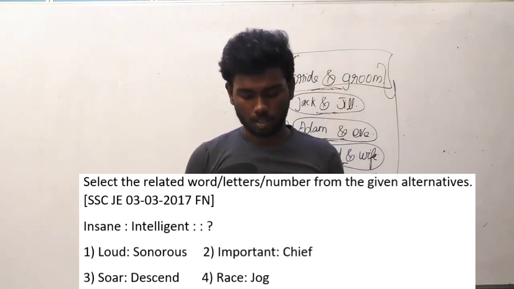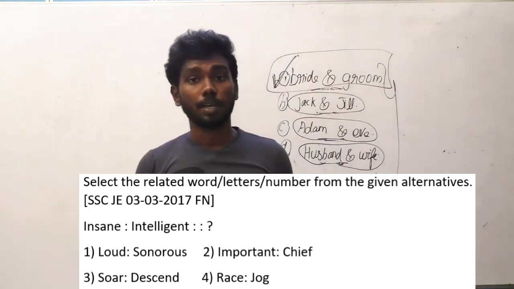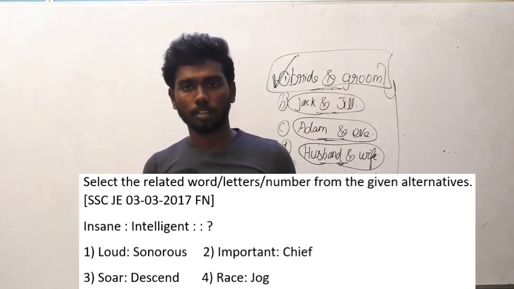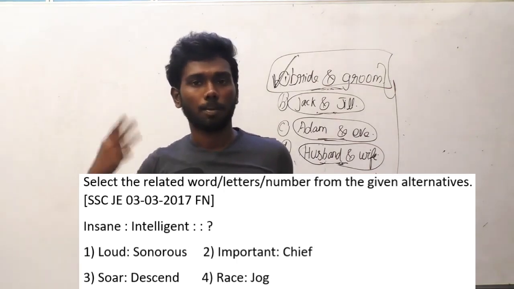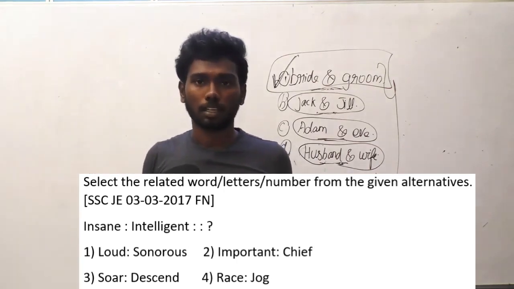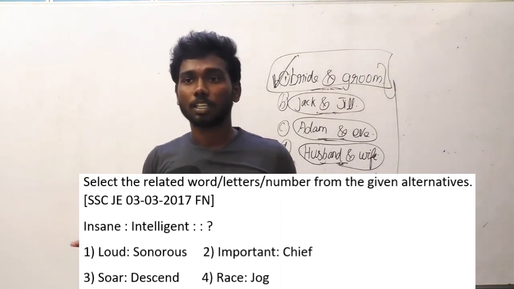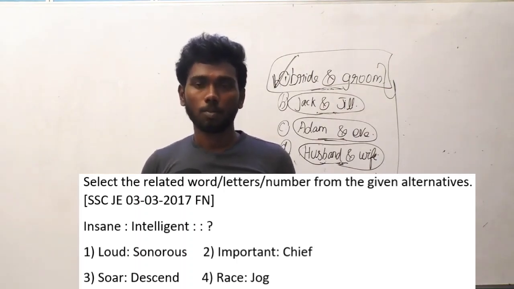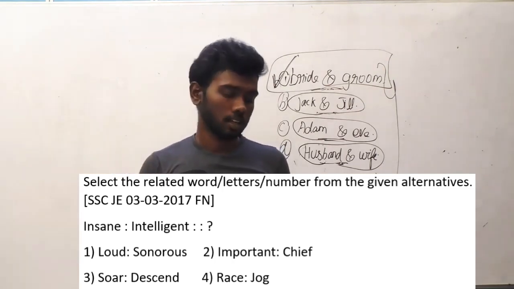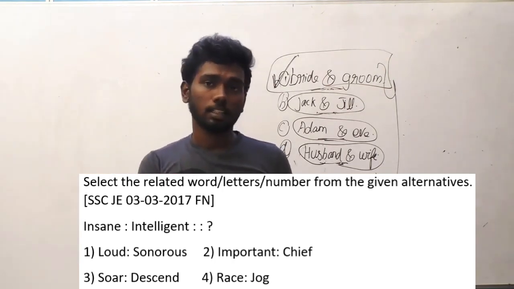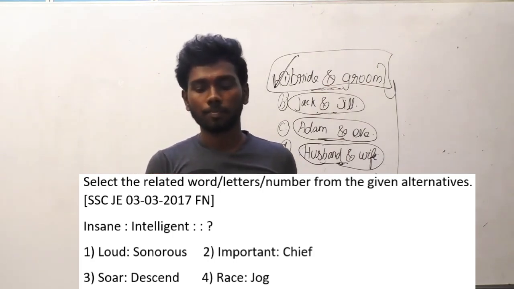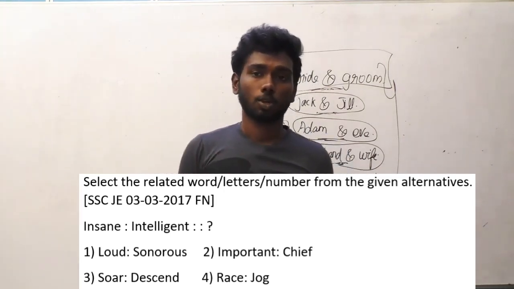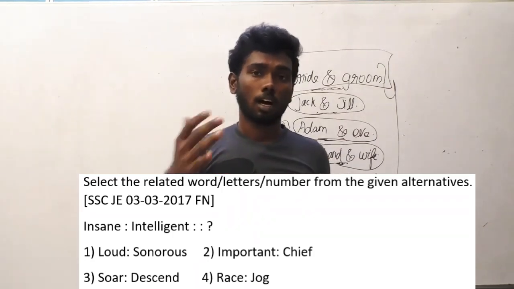Before going through these options, we have to know the meanings and opposites at the same time to solve this question. Insane is to intelligent. What is insane? Insane means a condition in which people are mentally ill, thinking or doing wrong things. You would have seen in movies, people ask, are you insane? Insane means mentally ill. So mentally ill is to intelligent, a person who is intelligent. So insane and intelligent are opposites. Let's read out the answer options. The answer option which contains opposite words is the answer for this question.